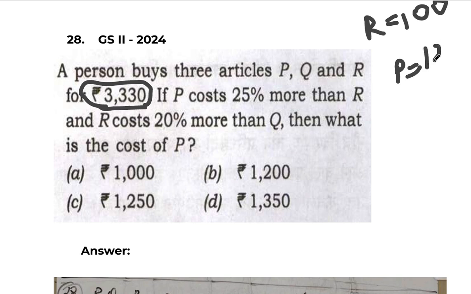Correct? Okay, and they also say that R's cost is 20% more than Q. If R is 100 and it is 20% more than Q, what will Q be? Q will be 80 rupees, approximately.